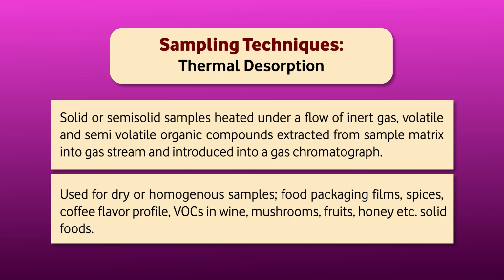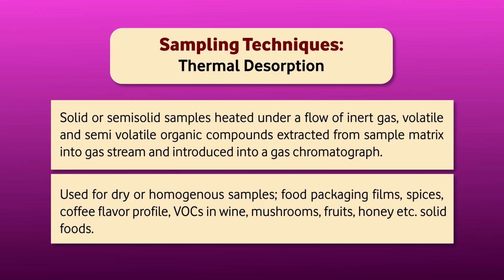It is not supposed to be for wet samples. The sample should be dry and uniform. It is generally done for, for example, volatile organic compounds in wine or beer or alcoholic drinks. Or, for example, if we want to find out the flavor profile of coffee, or volatile compounds in various solid materials, like honey, or mushroom. So in that case, what we do is we take the sample and we heat it.